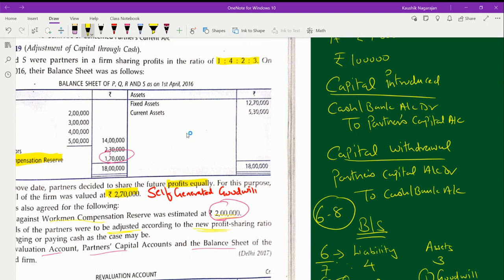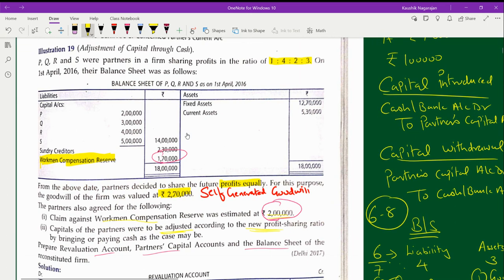Then, when I went on with the remaining portion of the problem, I found that it is mentioned that for the purpose of this change in PSR, the goodwill of the firm is valued at rupees 2,70,000. This is nothing but your self-generated goodwill. This goodwill should be distributed to the sacrificing partners by the gaining partners.